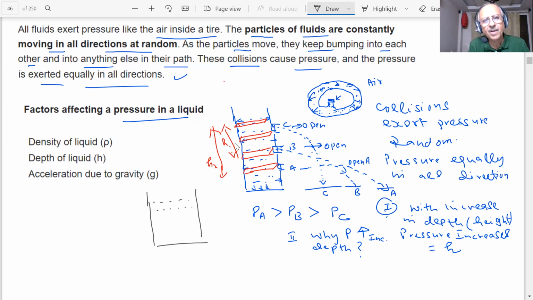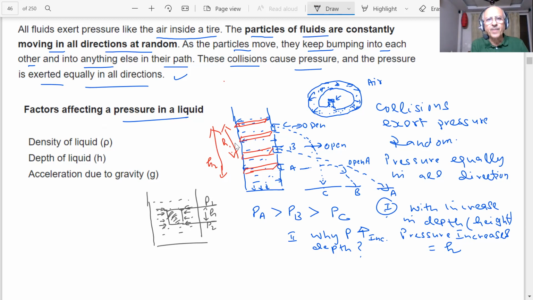If I consider a block of wood here in the liquid, student, what is happening? We are saying these liquid particles are colliding with it from this direction, from this direction, from this direction, so they are exerting a pressure. And this pressure and this pressure are equal and opposite. But if I consider this pressure and this pressure, student, what will happen? These two pressures are not the same, because there is a column of height.